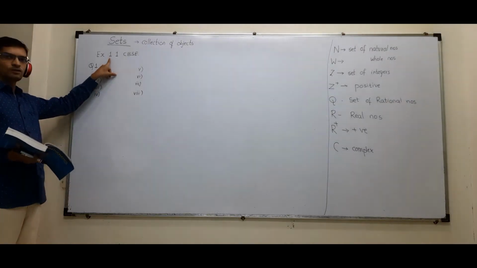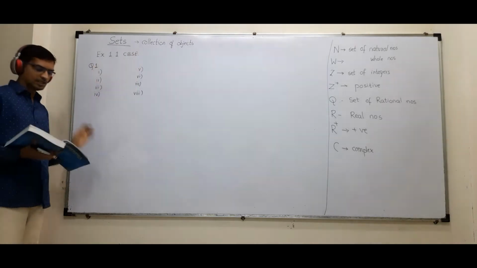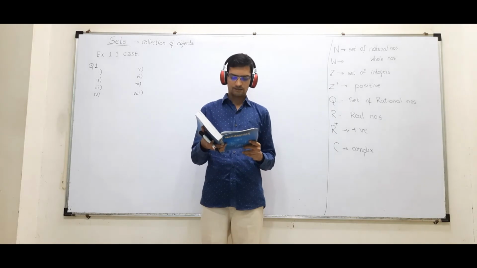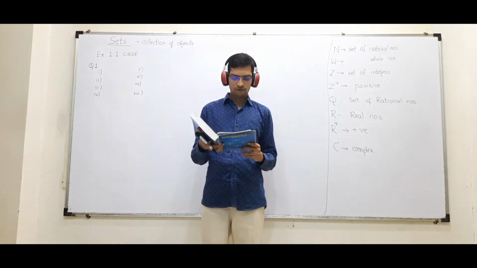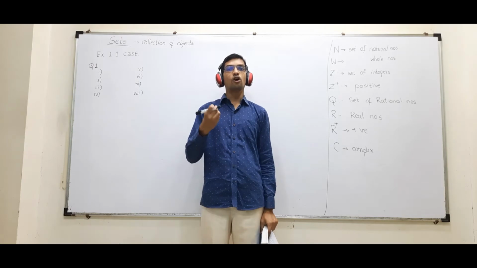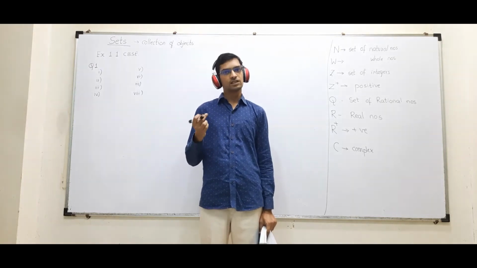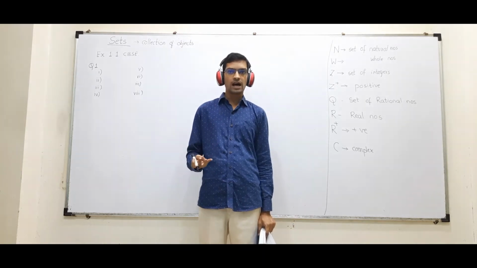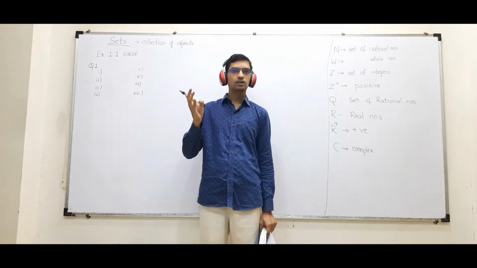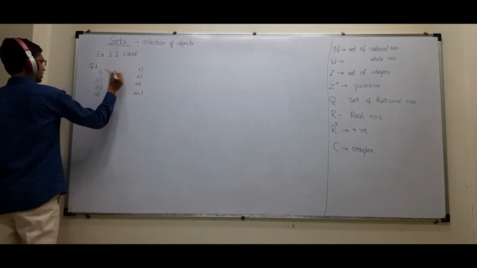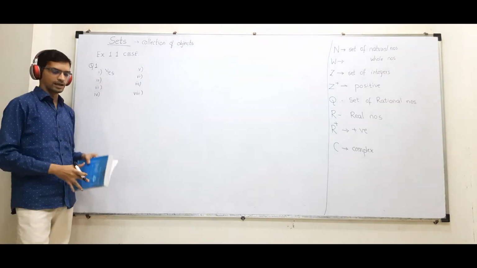Children, I am starting sums from exercise 1.1 of the CBSE textbook. Which of the following are sets? Justify your answer. First one, the collection of all the months of a year beginning with letter J. Can I have a set of all the months of a year beginning with J? Yes. January, then June, July. I can make a set: January, June, July. So I will say yes, and I will show the set also: January, June and July.